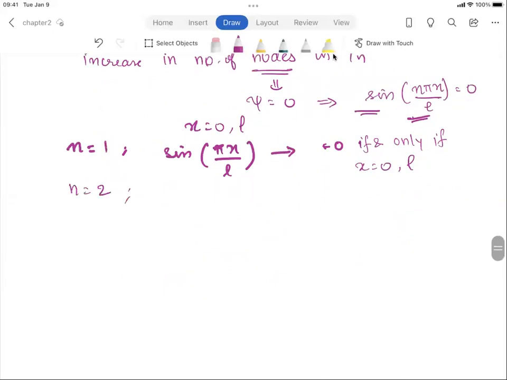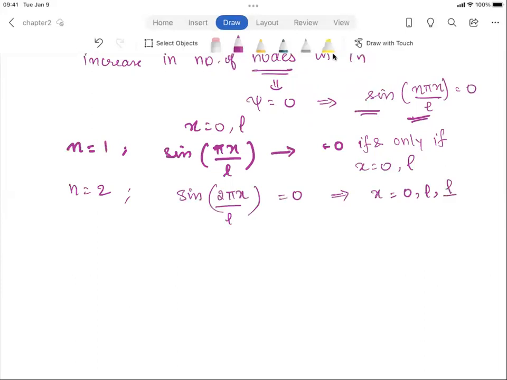Now when n is equal to 2, you have sine 2 pi x over L, right? Now this value can be 0 when x is equal to 0, when x is equal to L. These are the obvious choices, the ends of the box.